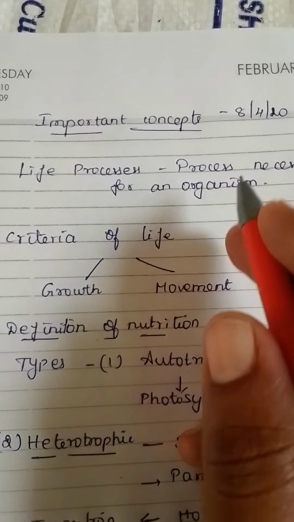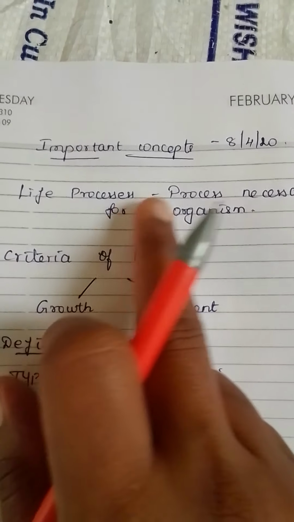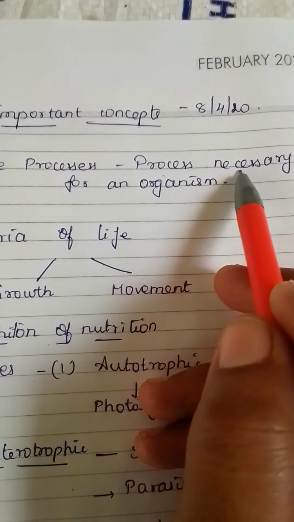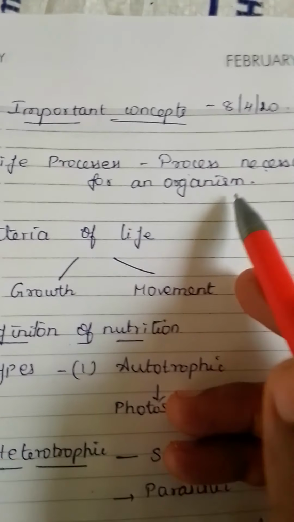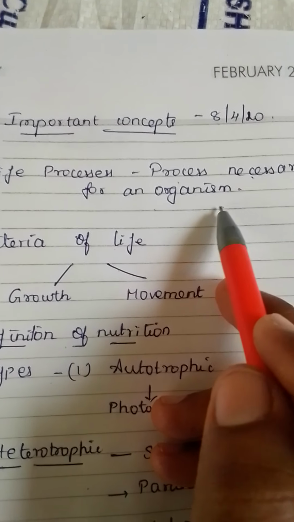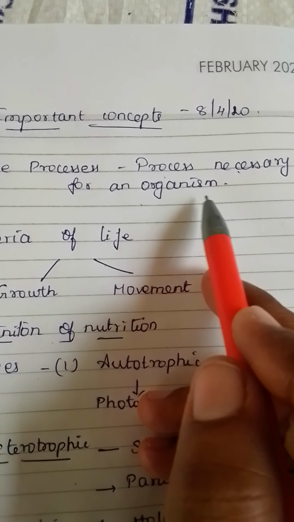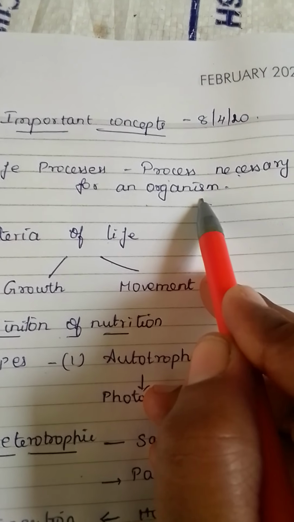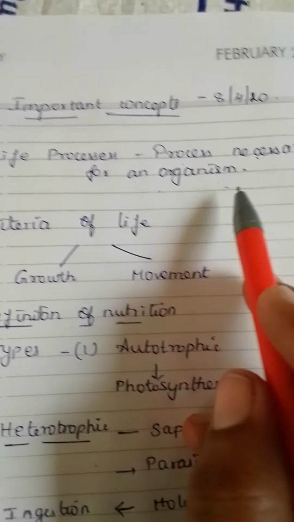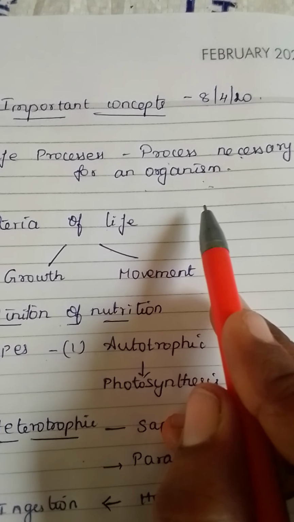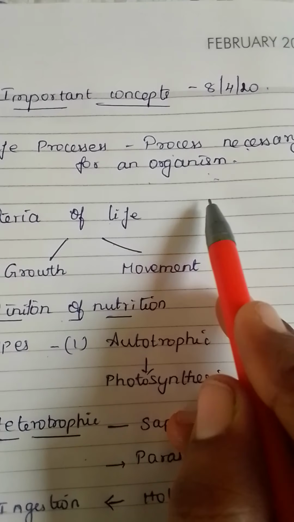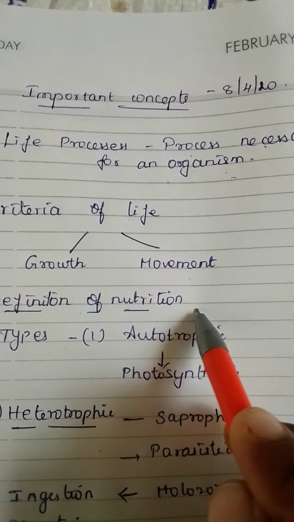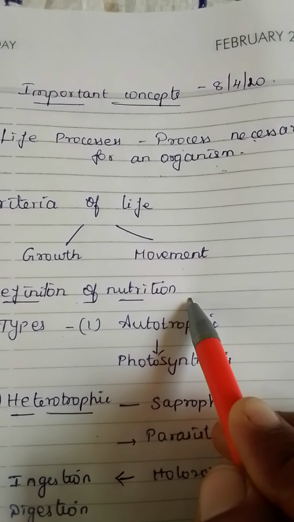Just listen. First process under life process we have seen about nutrition. What do you mean by life process? Process necessary for an organism to survive. There are so many processes, right from ingestion, digestion, respiration, all those processes highly essential for an organism to survive. Right? So generally a living organism needs all these processes, one for the growth, the other one for movement. What do you mean by nutrition? Definition you are supposed to learn: to obtain energy.